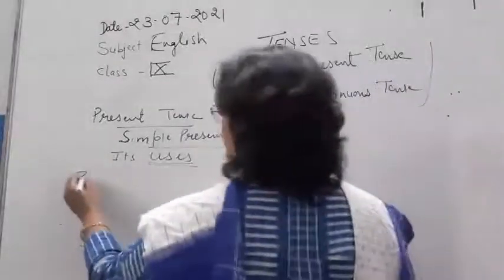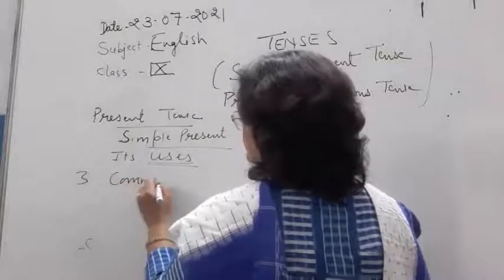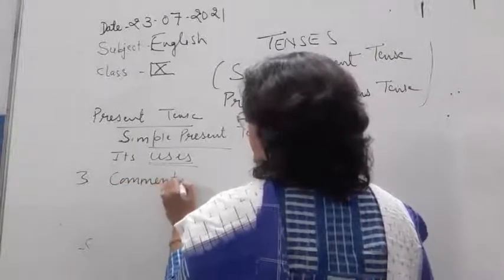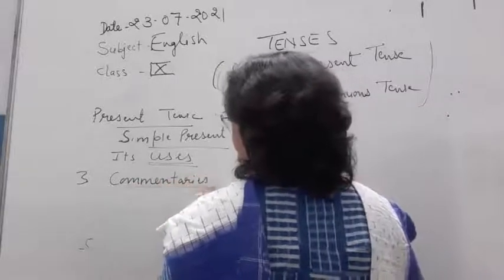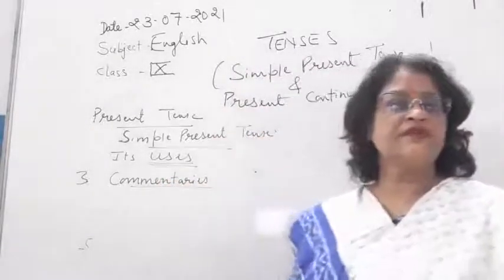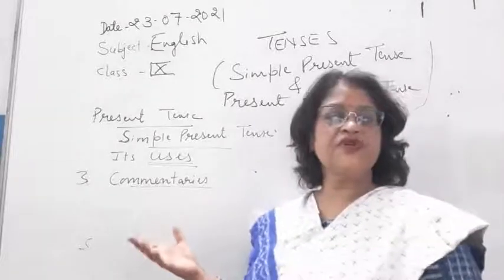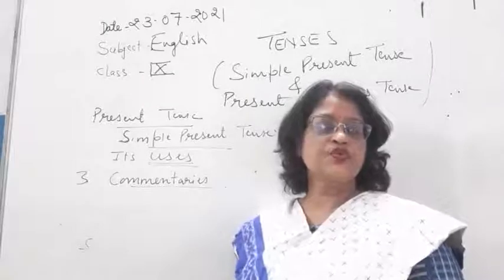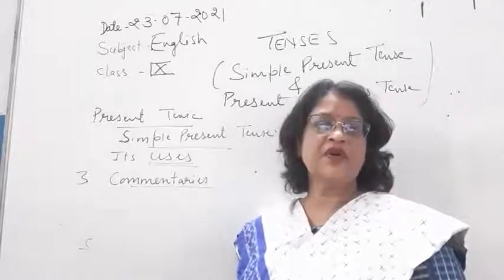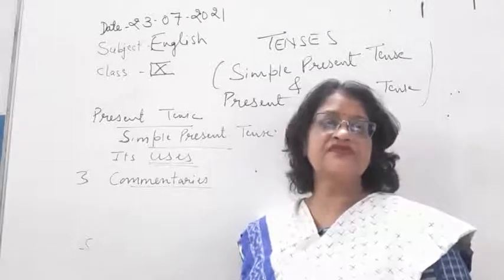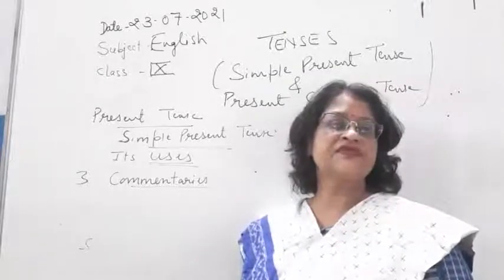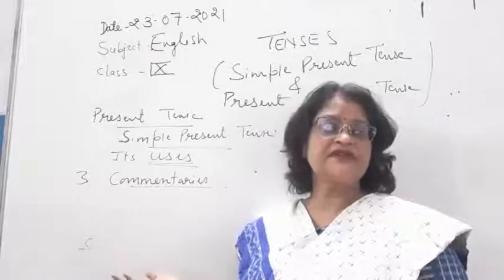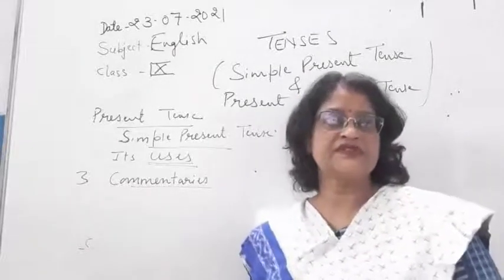Third point is in commentaries, like: Virat throws the ball towards Saurabh. Saurabh catches the ball. So throws, catches, these are the verb forms of simple present tense. In commentaries, in 90% of cases we use simple present tense or present indefinite, and sometimes we also use present continuous tense.